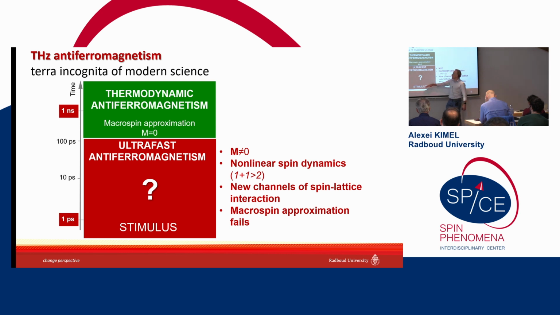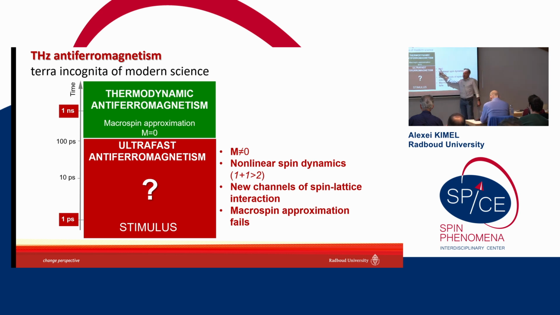As we all know, this stimulus will bring the medium into a strongly non-equilibrium state. Everything we know about antiferromagnets, like zero magnetization, which we describe in the macrospin approximation, is all valid for thermodynamic equilibrium. Once you bring it out of thermodynamic equilibrium, it will be a different material.